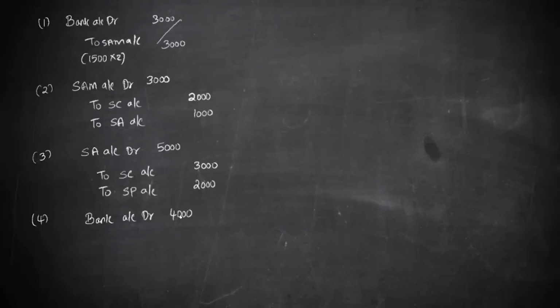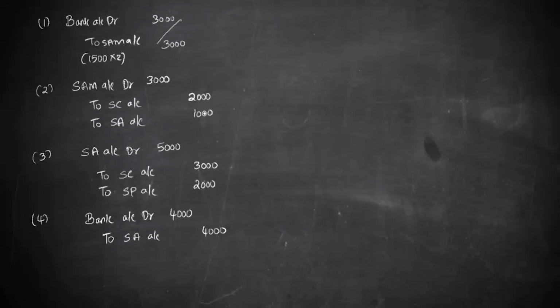So the entry is going to be bank account debit 4000 to share allotment account. The due was 5000, and that is getting closed by 4000 through bank, and already it was closed through share application money.